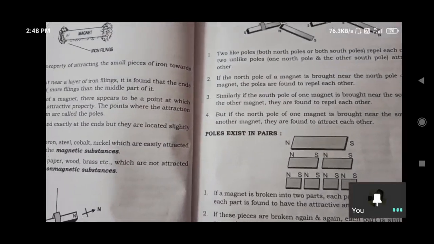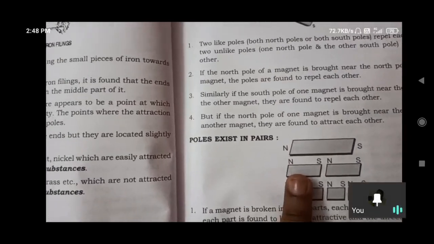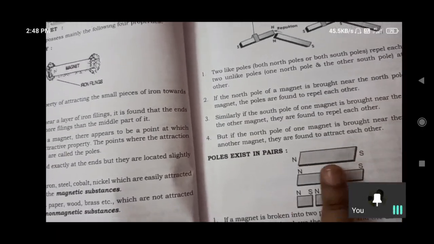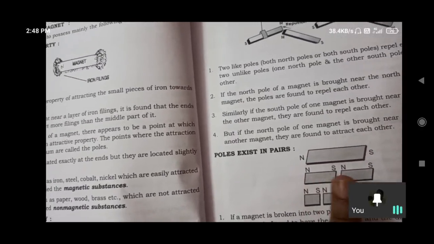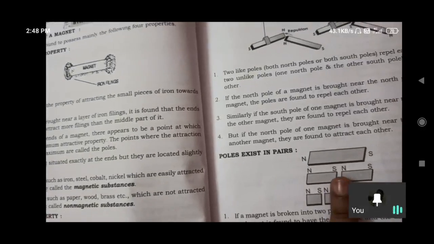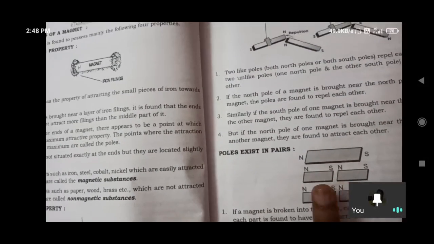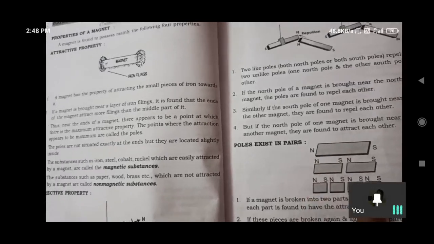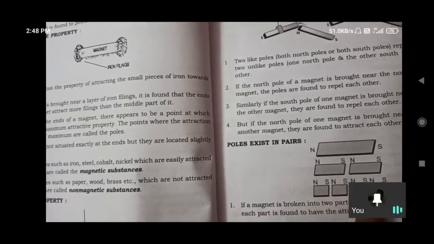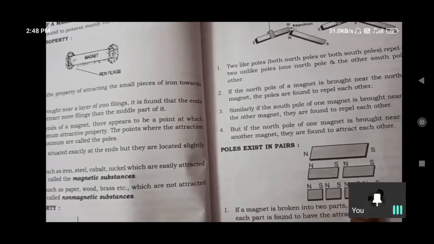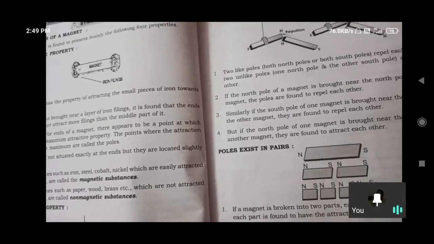The next one is that poles exist in pairs. For example, a single bar magnet has a north pole and a south pole. In some cases, two magnets are joined together: north, south and north, south. Because of the attractive property, these sides are attracted, so we can join them. By adding these, we can make a bigger bar magnet. Two poles exist by the combination of the individual magnets.